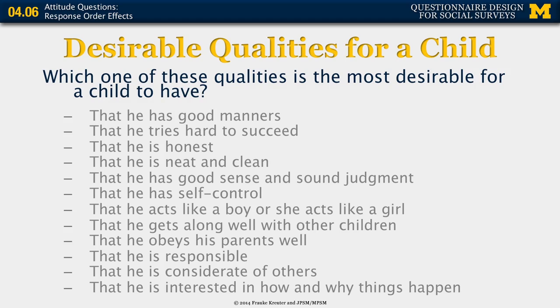This is all formulated in the male version, but of course it should, in this question, relate to both males and females. Good manners, tries hard to succeed, is honest, neat and clean, good sense and sound judgment, self-control, all those characteristics of a child.